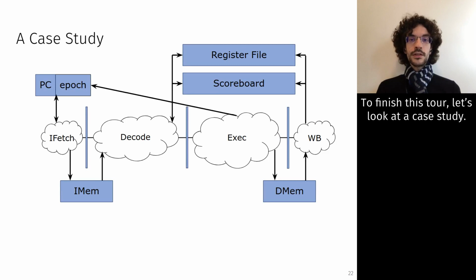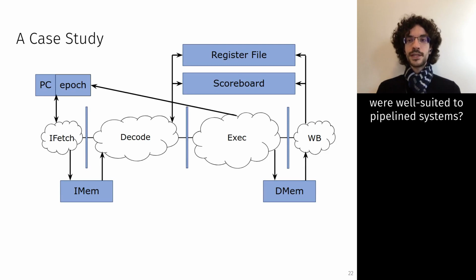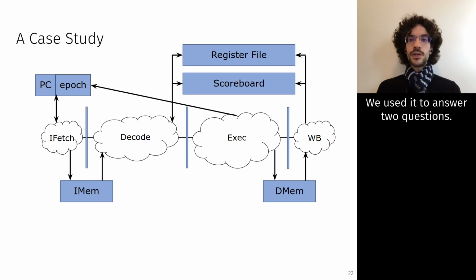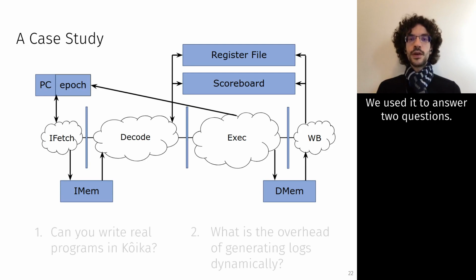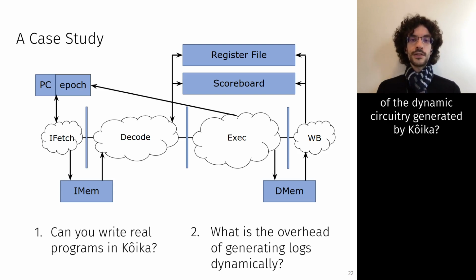To finish this tour, let's look at a case study. Remember that processor that we started with to highlight how rule-based methodologies were well suited to pipeline systems? Well, that's precisely the example we chose to implement. We used it to answer 2 questions. First, can you actually use Koika to build real stuff? And second, what is the overhead of the dynamic circuitry that Koika generates?